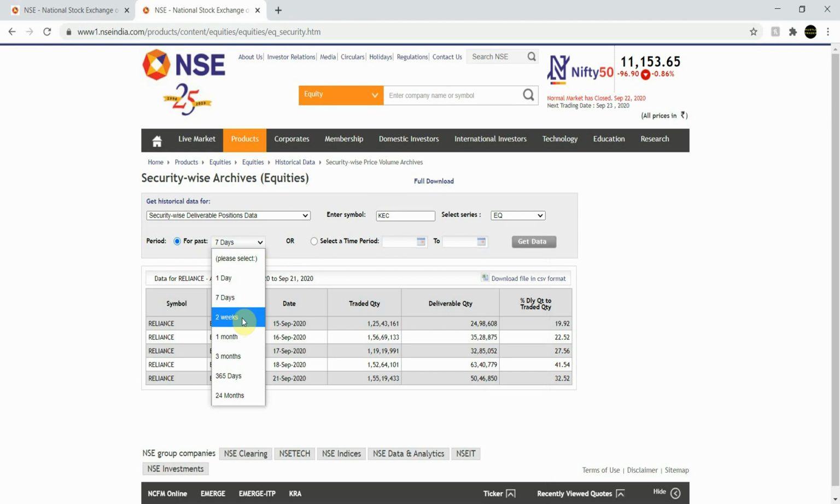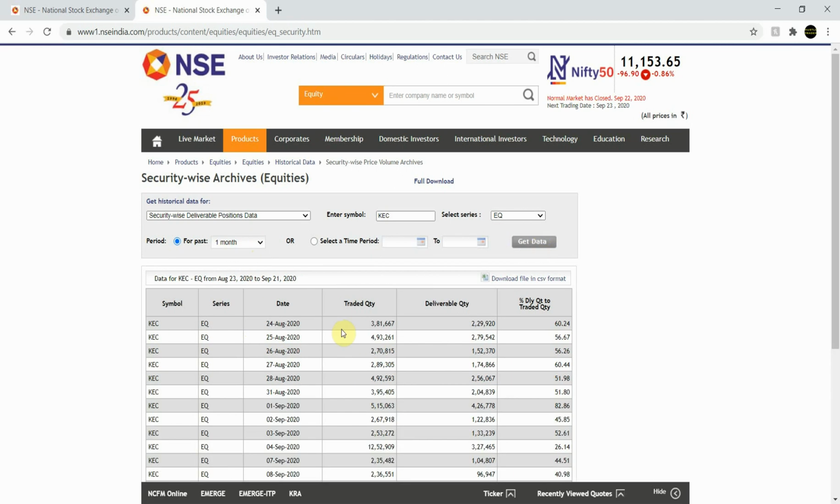You can calculate the average traded volume of 2 weeks. You can take into consideration the average traded volume of 1 month or 3 months or whatever you seem fit. For now, for doing the analysis, I am going to take the 1 month average traded volume. Okay, so I'll click on the get data once I have selected the time frame right here.